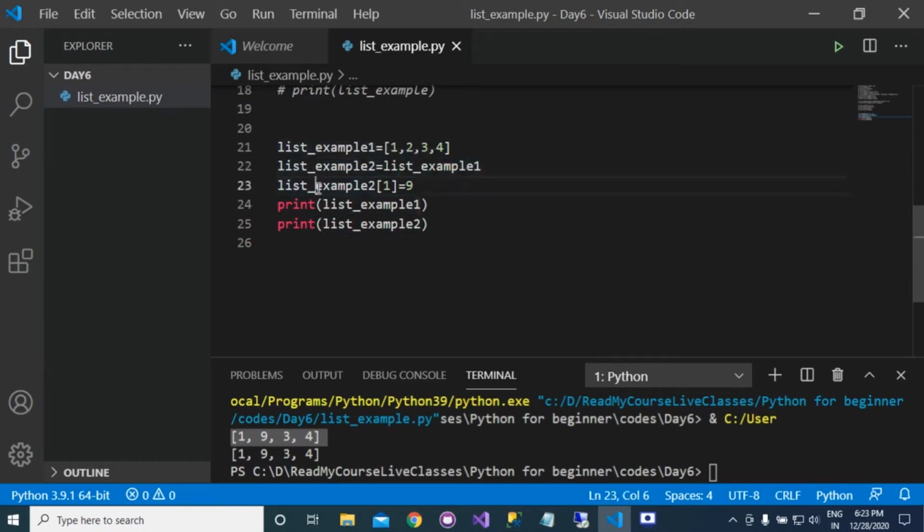Here we are changing the value of list example 2 at index 1, so the 2 will be replaced by 9, and now we print list example 1 and list example 2. It is printing 1, 9, 3, 4 for list example 2, so there is no issue. But list example 1 has the same value 1, 9, 3, 4, which means list example 1's value is also changed.